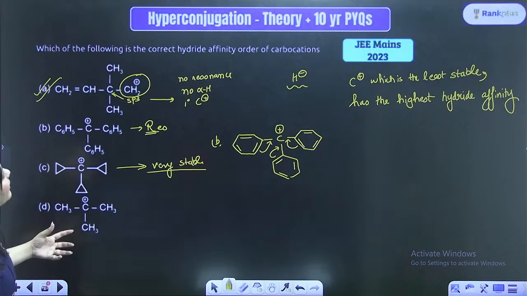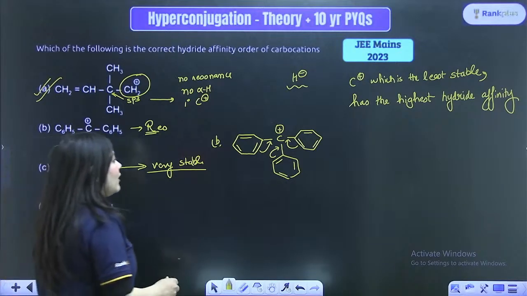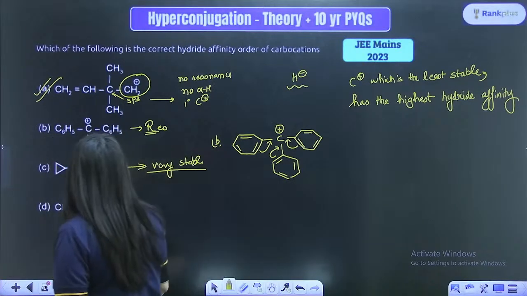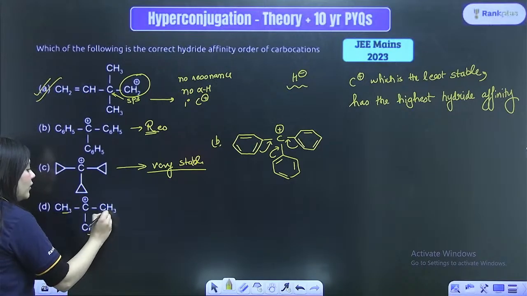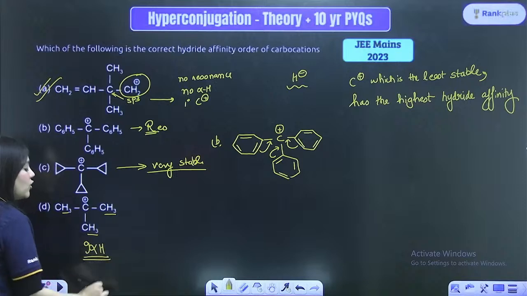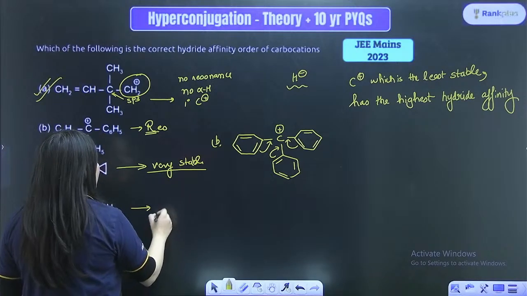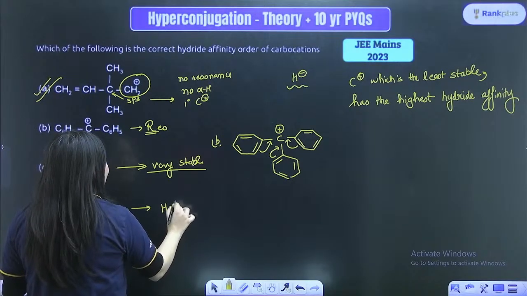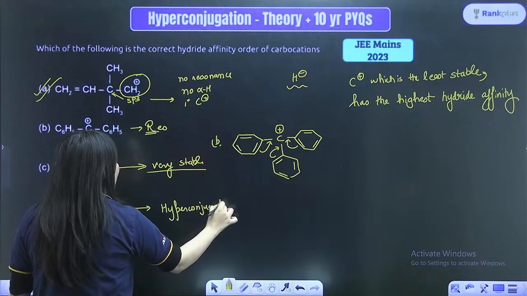And after that, because they have asked you the order of carbocation stability, I'm just going to write it for you. And let us also check the D option. The D option has 1, 2, 3, which means it has 9 alpha hydrogens attached over here. Because it has 9 alpha hydrogens attached here, you can see that this carbocation is once again stable through hyperconjugation, right? Hyperconjugation.